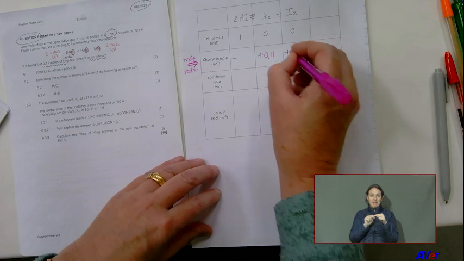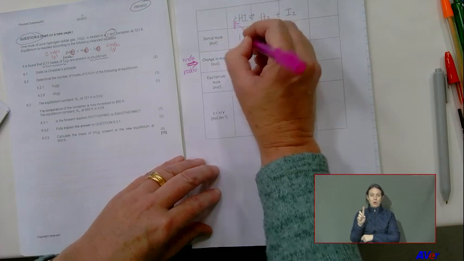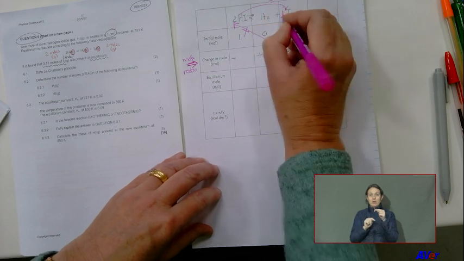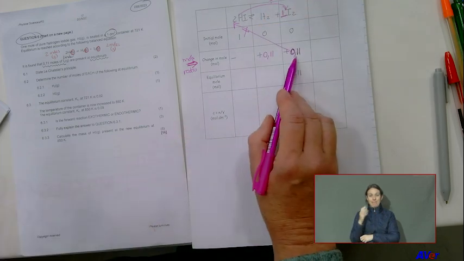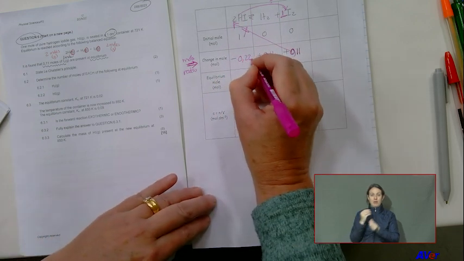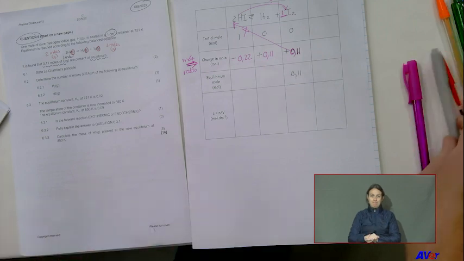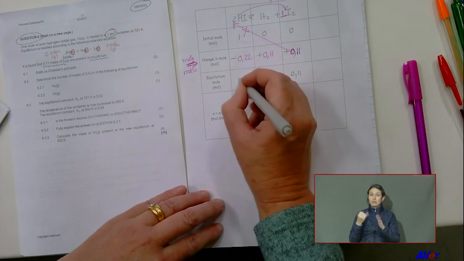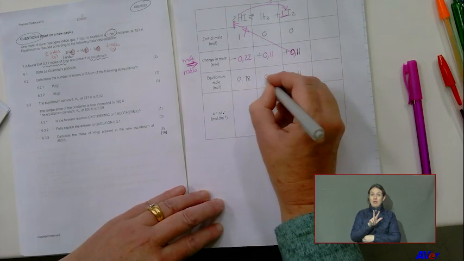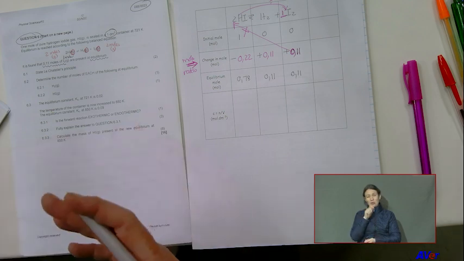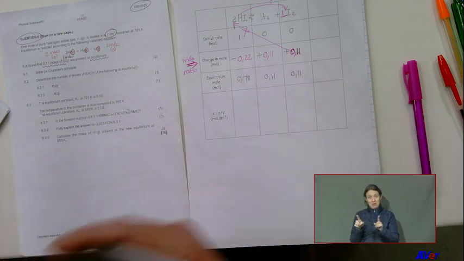So I take the 0,11, multiply it by 2, and divide it by 1, which gives me 0,22. Then I just subtract and I get 0,78 and 0,11. This was a long way to tell you just for 2 marks. Maybe you could have guessed, but that is the reason. How do I get it?